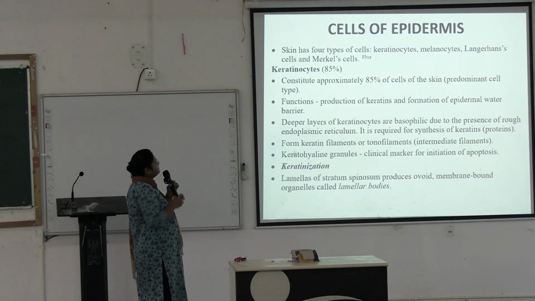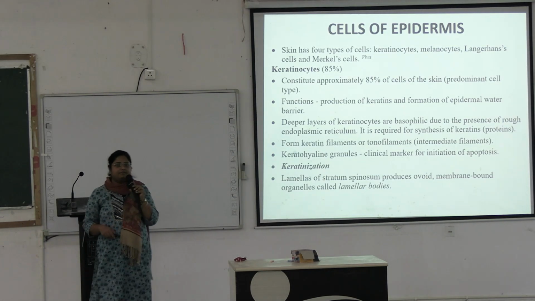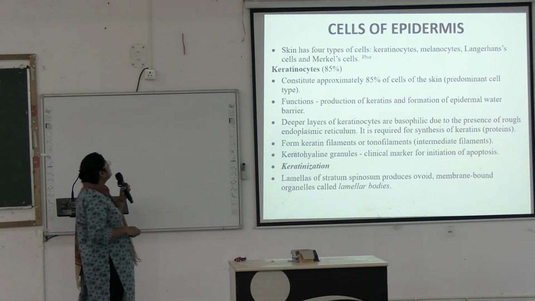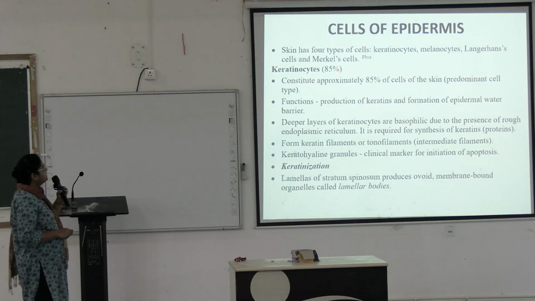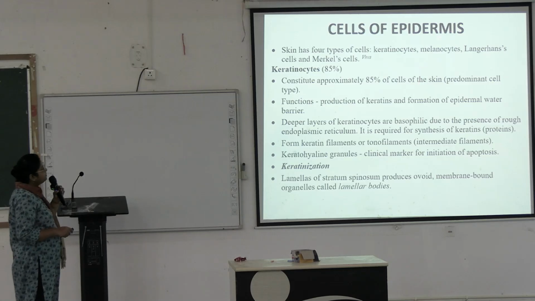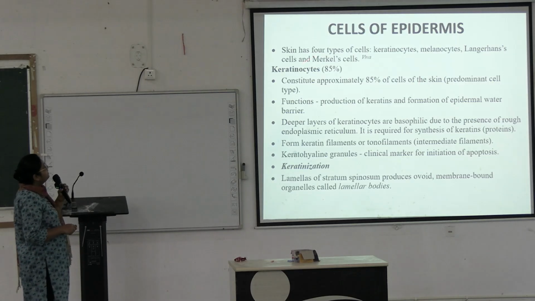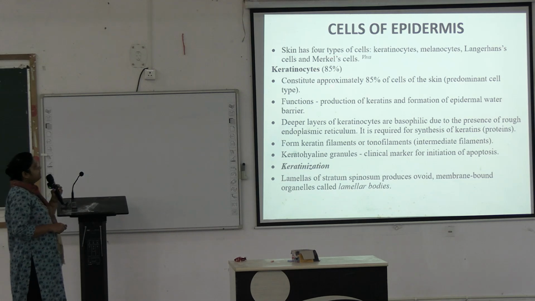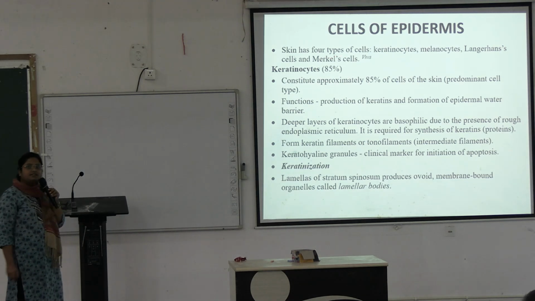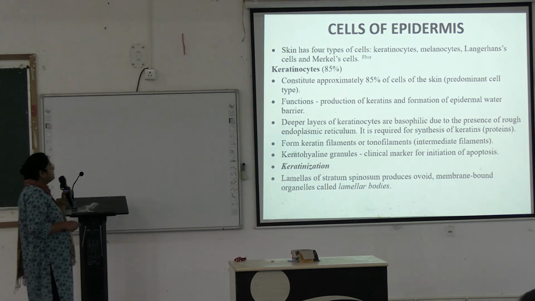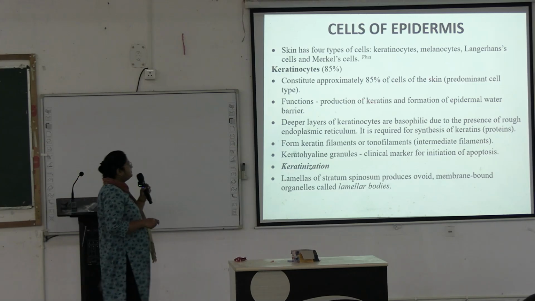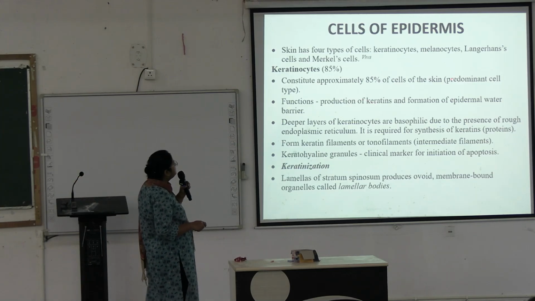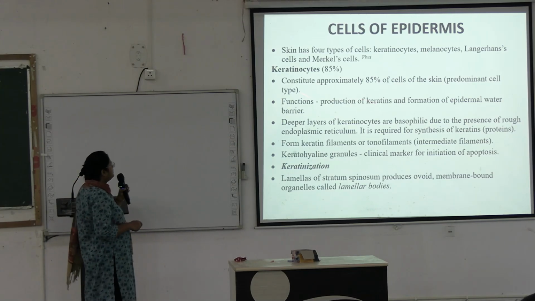Next we will discuss different cells of the epidermis in detail. Okay, so skin has four types of cells: keratinocytes, melanocytes, Langerhans cells, and Merkel cells. Keratinocytes constitute approximately 85% of the cells of the skin. Predominant cell type. What are the functions?